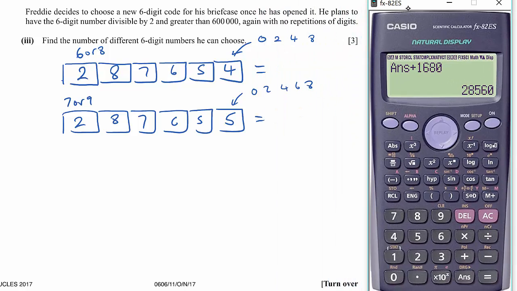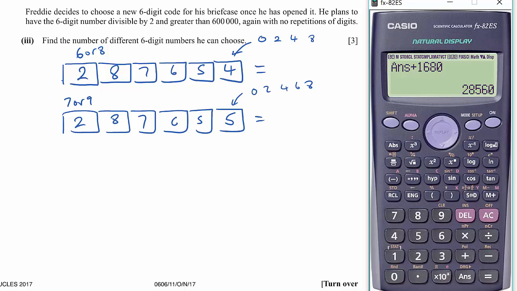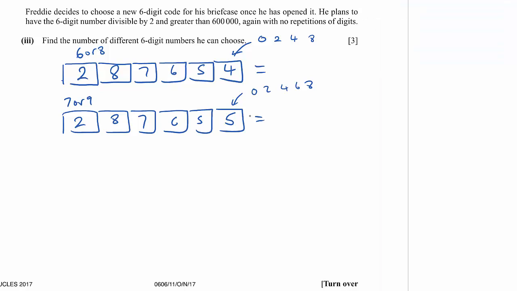So, what have we got? 2 times 8 times 7 times 6 times 5 times 4. So that's 13,440.